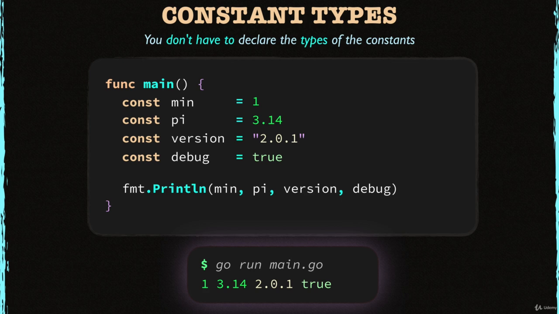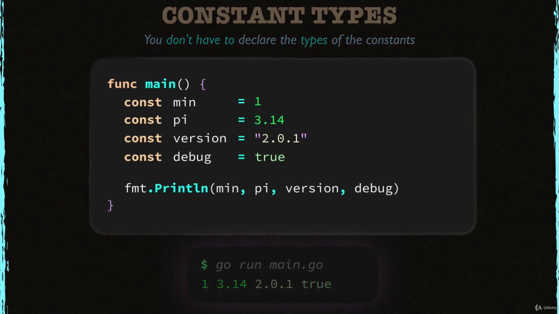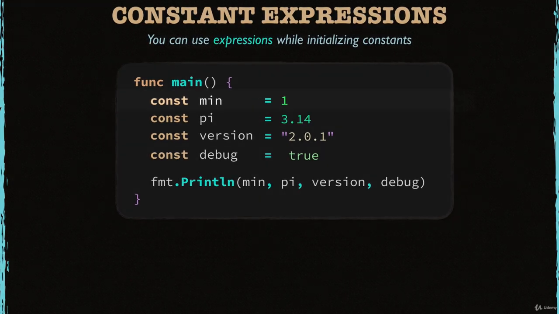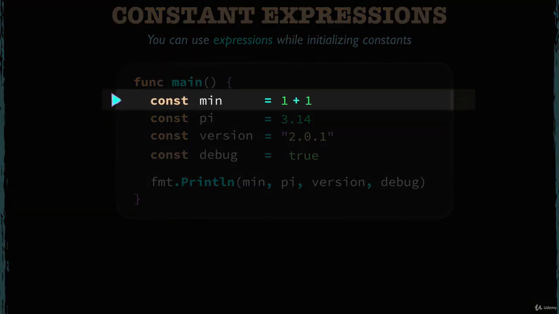Okay, you can also use an expression within a constant declaration. Let me show you how to do that. Let's first use an expression with the first constant. Let's add 1 to the integer literal, like this. As you can see, this is just a simple numeric expression which is equal to 2. Remember the rule that you can only initialize constants with other constants. The same rule still applies here. For example, I can't call a function while initializing a constant.